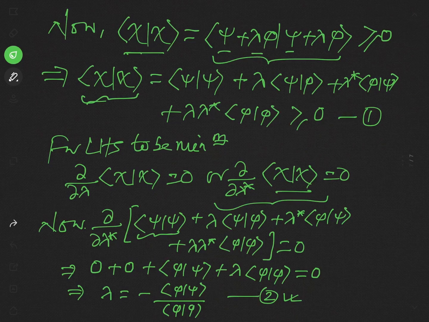Now we have determined it. Now this value of lambda will be substituted in equation 1. So we use equation 2 in equation 1. We have to put this value at the place of lambda in the second term and in the last term. And what will be our result?